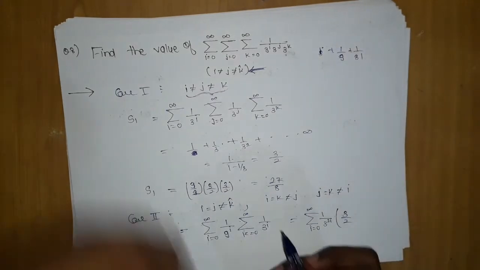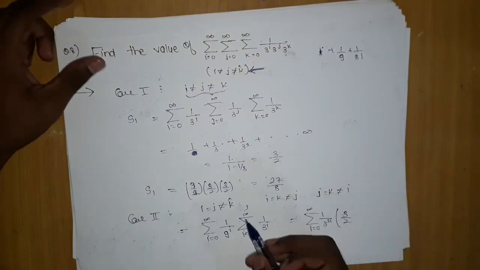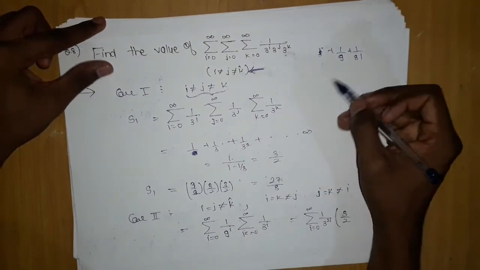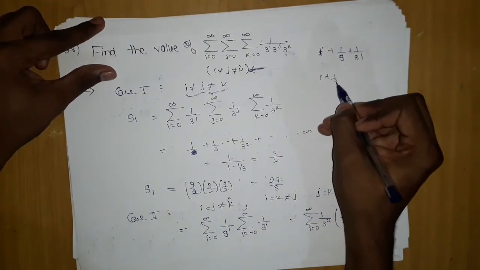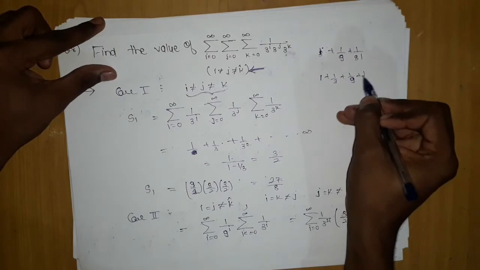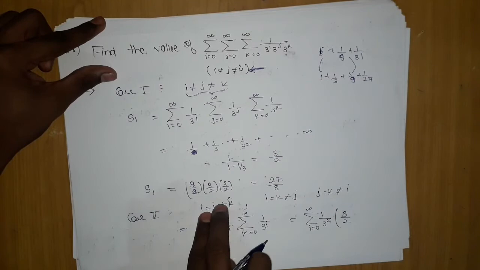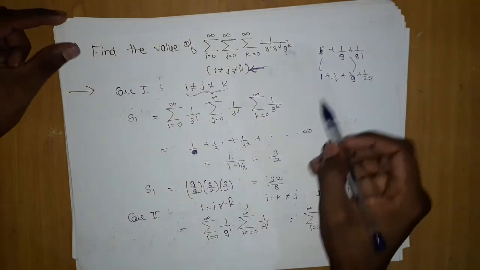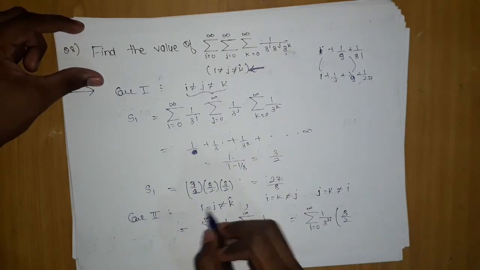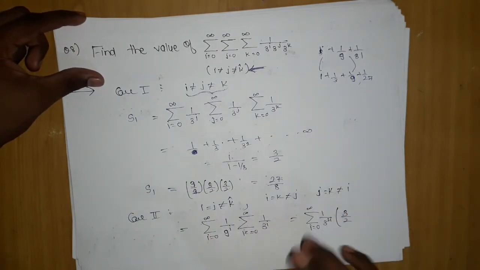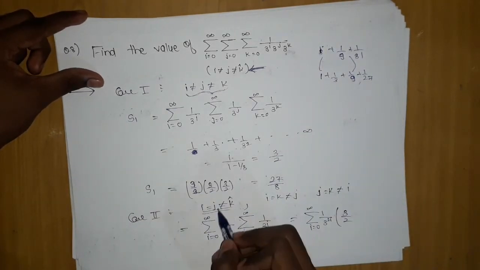Now listen, at some point when you solve this, because it is a multiple of 9, if you open 1 plus 1 by 3 plus 1 by 9, 1 by 27, you can see that some terms are coming the same. We have already said that i equals j but not equal to k. If the k terms are the same as in i and j, then this condition will not be satisfied.